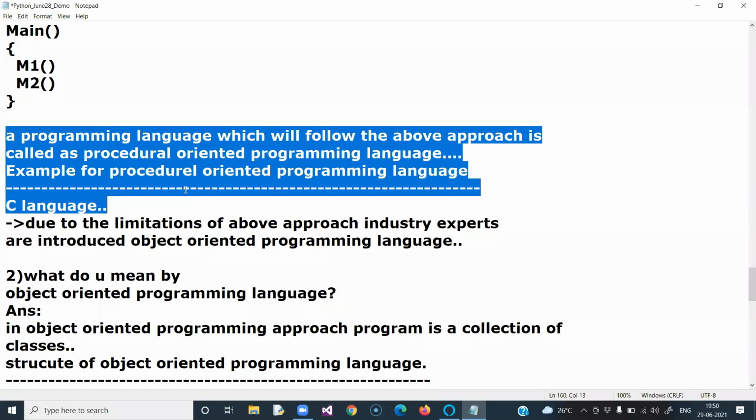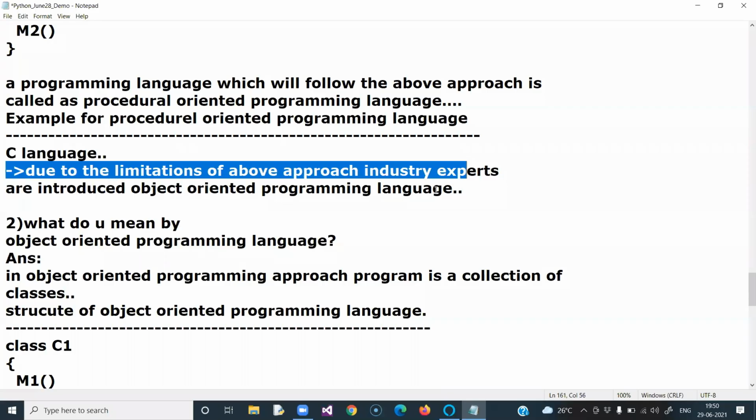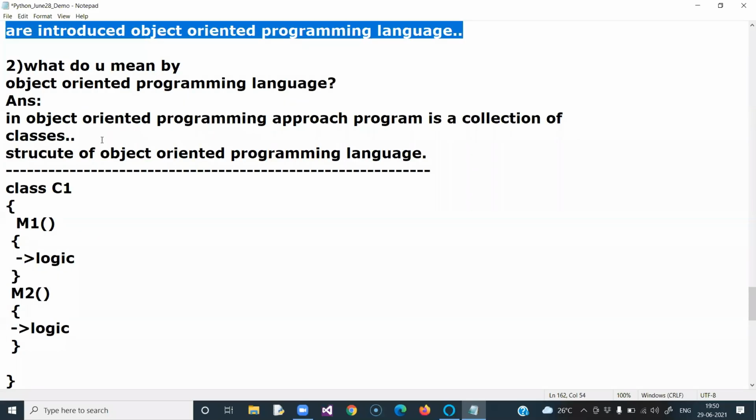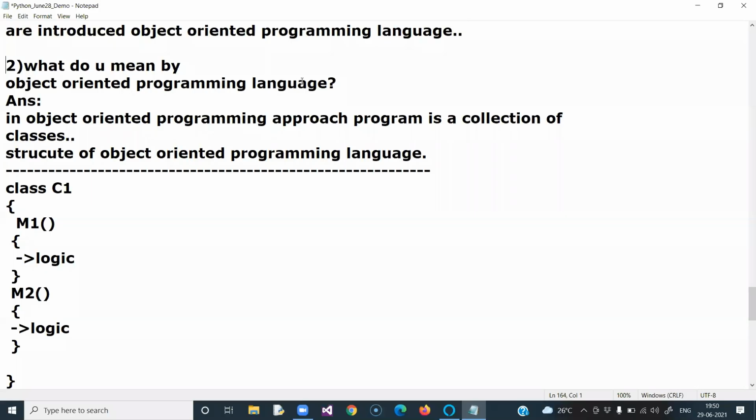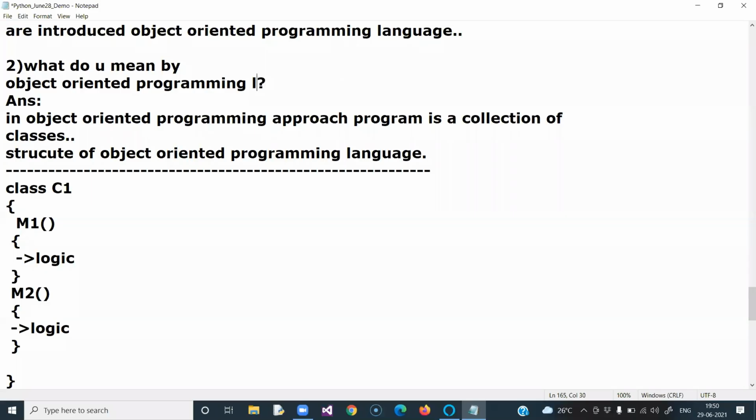Due to the limitations of the above approach, industry experts introduced object-oriented programming languages, or the object-oriented programming approach. What do you mean by the object-oriented programming approach? Here you have to understand one important point. You may not understand this in one shot because it's a discussion of 20 sessions. Don't expect that you will get 100% clarity about the object-oriented approach right now. We will discuss it for 20 sessions in advanced Python in future.